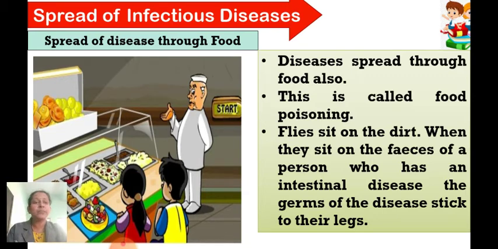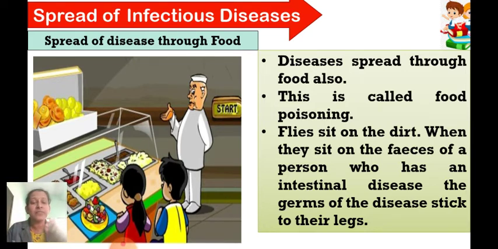And suppose they sit on the feces, meaning the excreta of a person who has an intestinal disease like diarrhea or gastro, then what will happen?